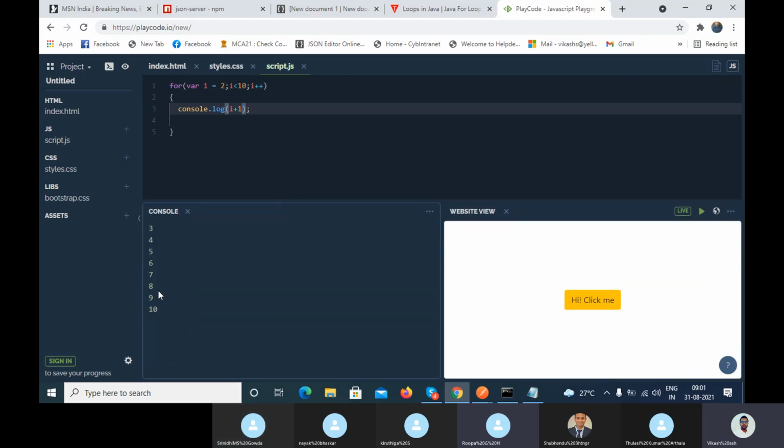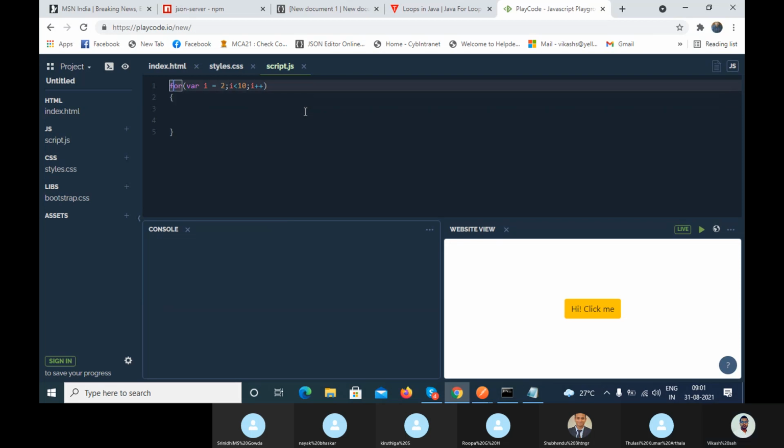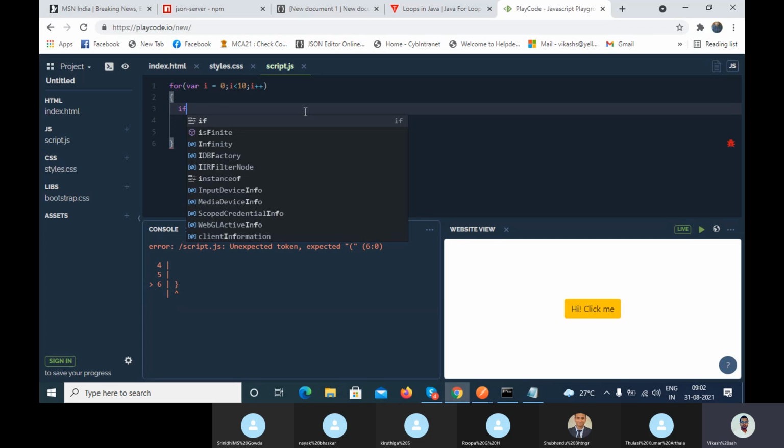Yes, right? Now let me remove this thing. Okay, and make this more complex. I'm writing the if condition inside the for loop.